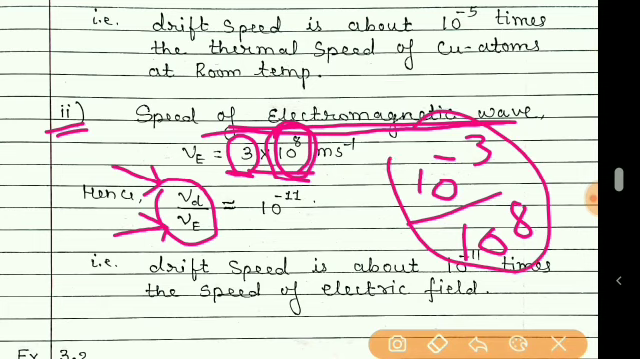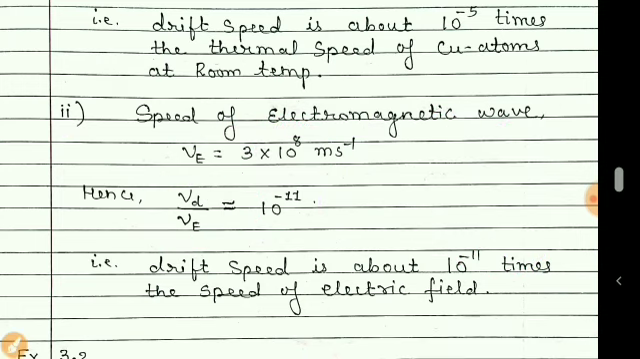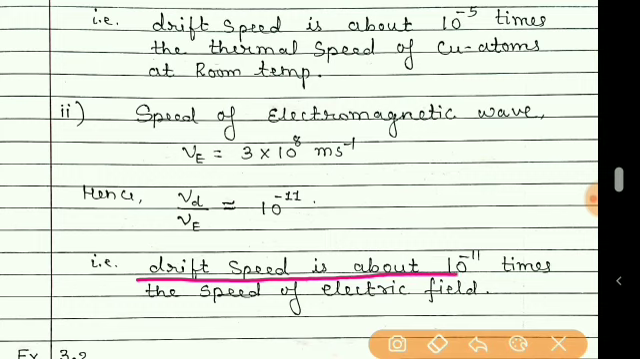Now combining these two, if we bring 10 raised to 8 in the numerator, it will be minus 8. So minus 3 and minus 8, it will be minus 11. So the power of 10 will be minus 11. So again, this comparison shows that the drift speed of the electron is very small compared to the speed of the electric field. And so finally, you have to mention the answer in this way, that drift speed is about 10 raised to minus 11 times the speed of the electric field.